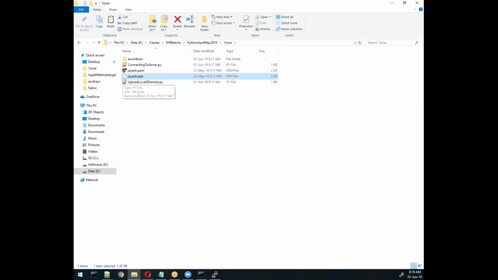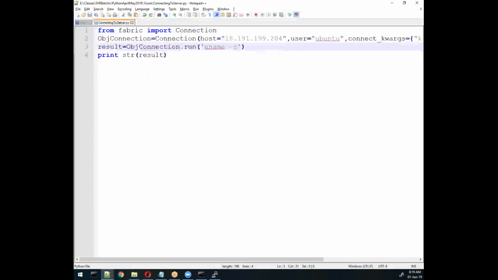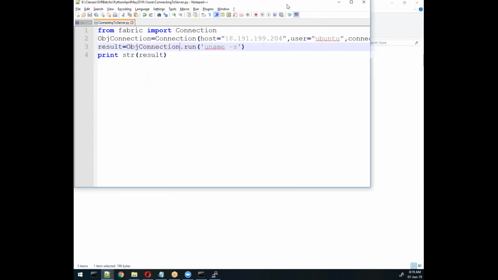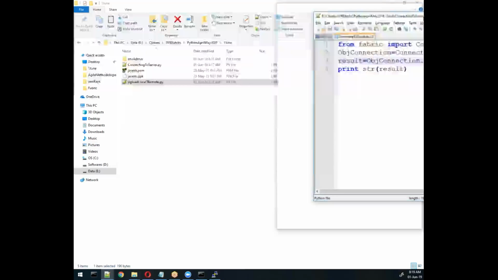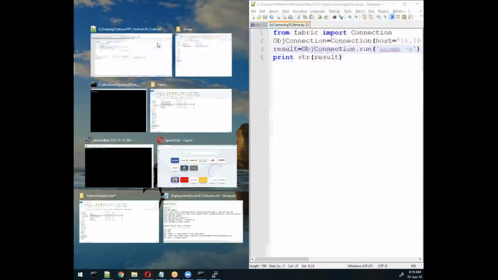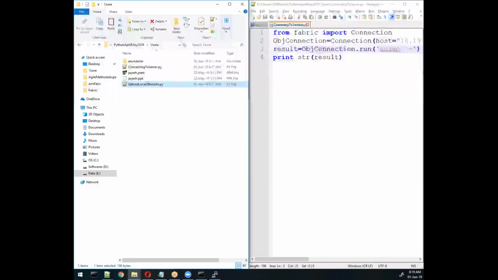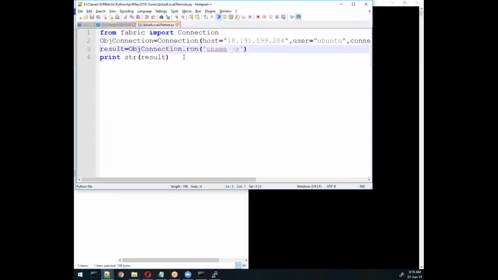For that I need to write code, and there we will write from Fabric, and then the connection object, and then after writing this we need to connect it.